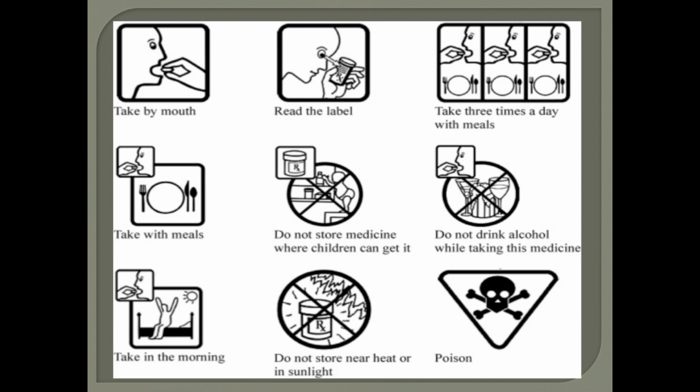So there are some more examples of pictograms. First is take by mouth. The first picture indicates it is to be taken by mouth or orally. The second picture indicates read the label carefully. Third picture, take 3 times a day with meals. The picture of a plate and 3 sections, or the person taking the tablet 3 times. It means 3 times a day with meals. Next is take with meals. The next, do not store medicine where children can get it. It is harmful for children, so do not keep it where children can take it.